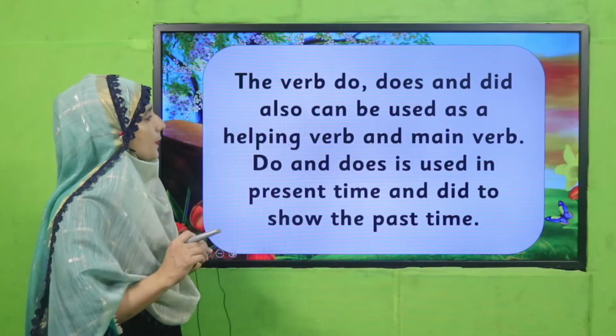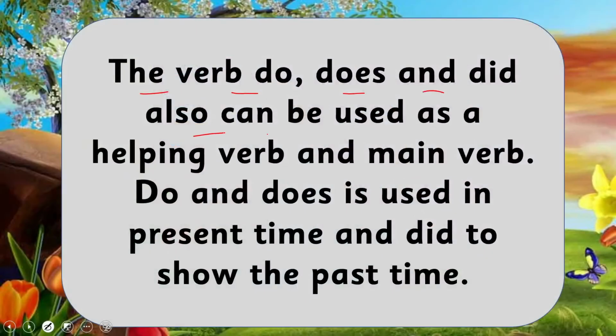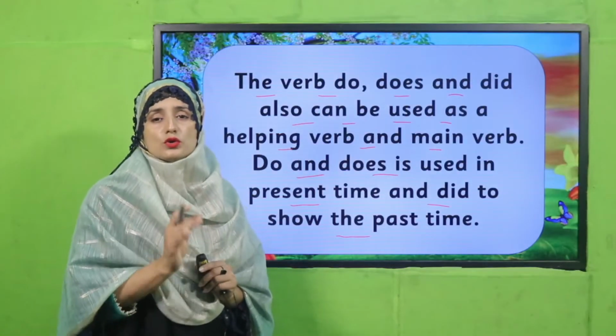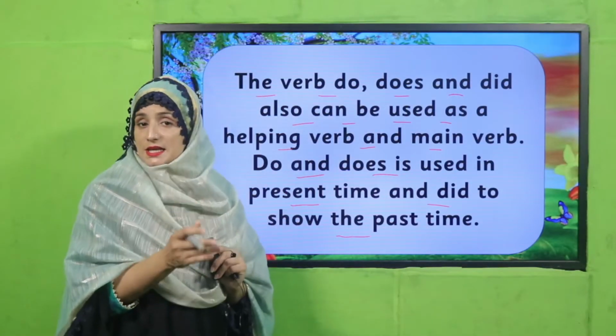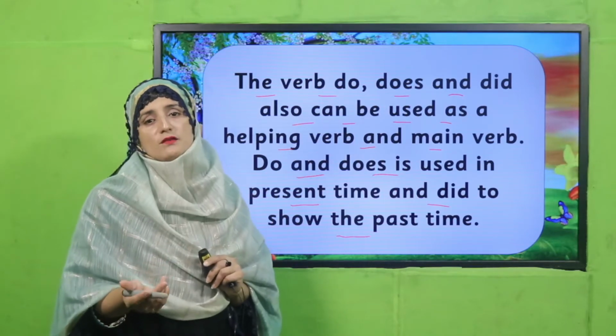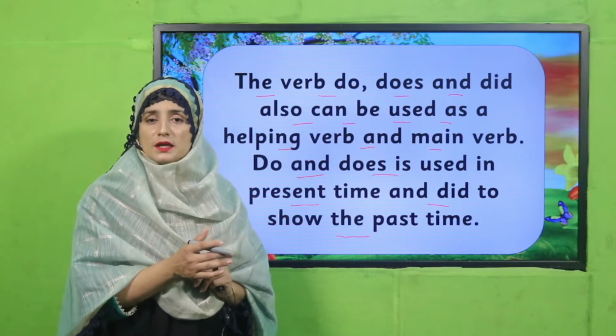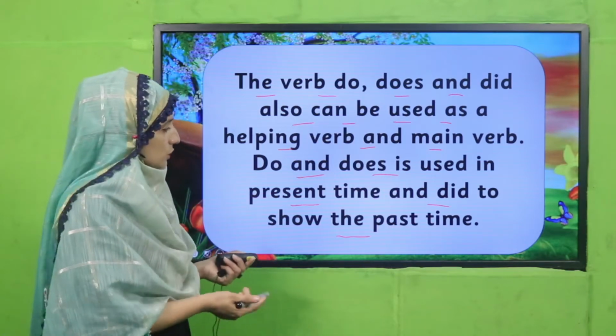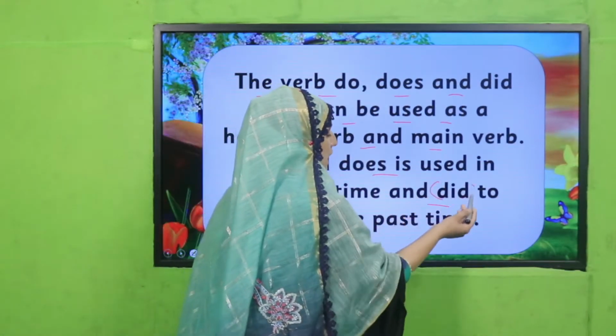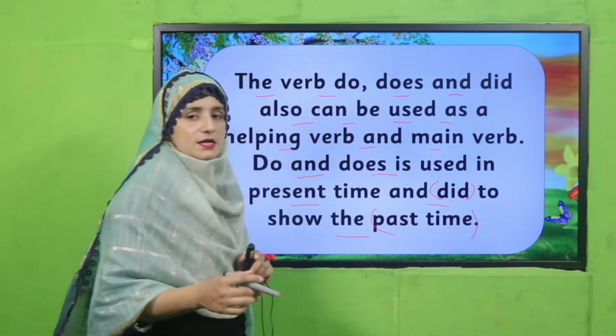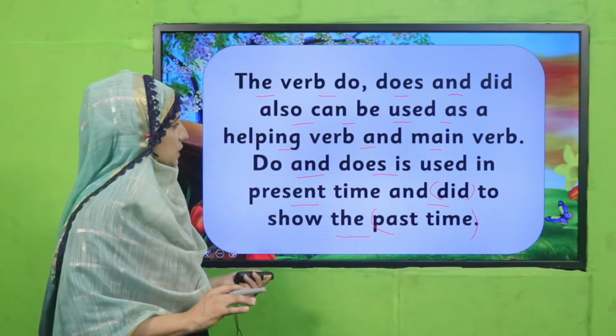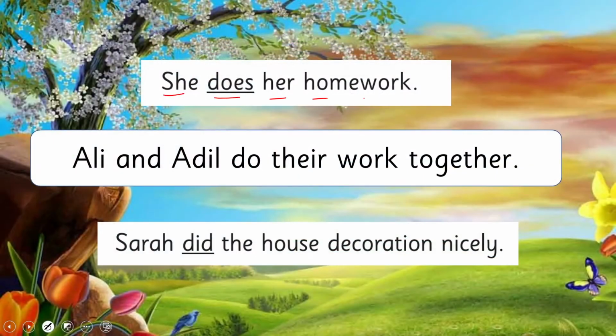Good. So next, see. The verbs do, does and did also can be used as a helping verb and a main verb. Do and does are used in present time and did to show the past time. Already we know, my dear students, that these are the forms: do, does and did. The second form is did. Definitely we know that we use a past time verb in past time. So this did is used to show the time in the past.